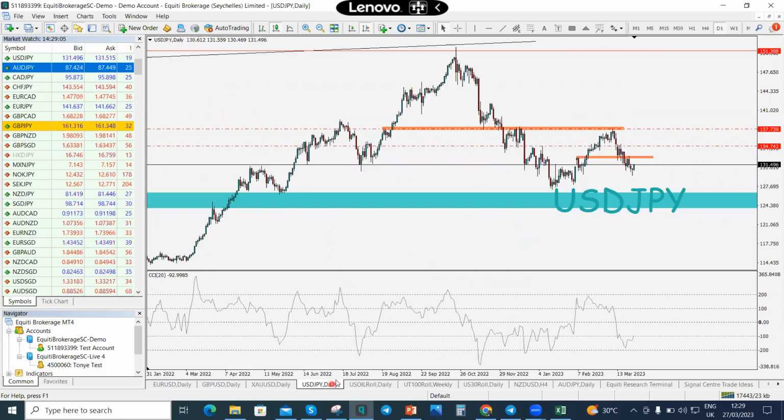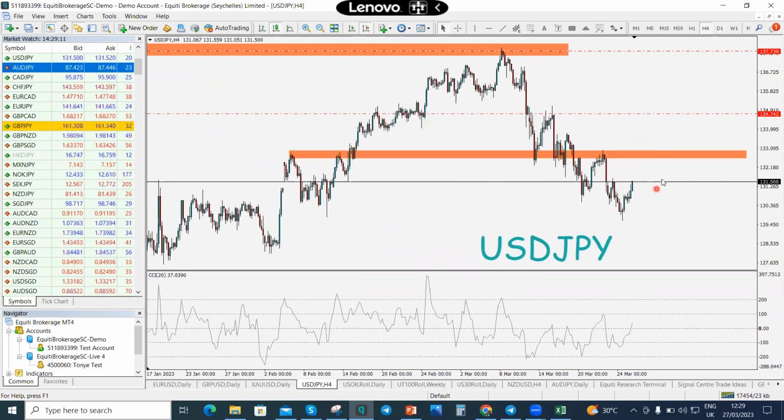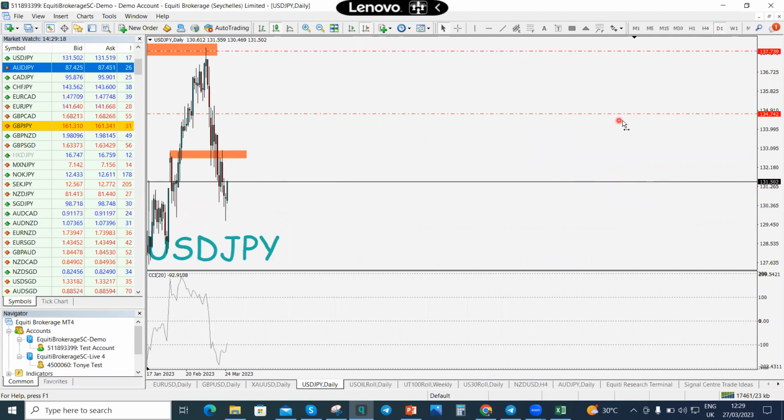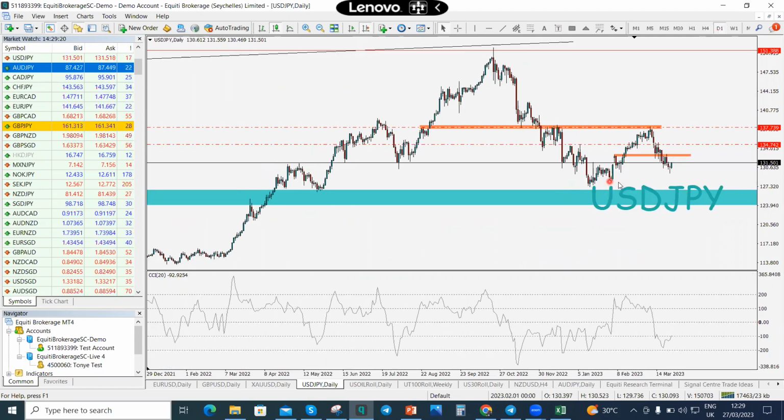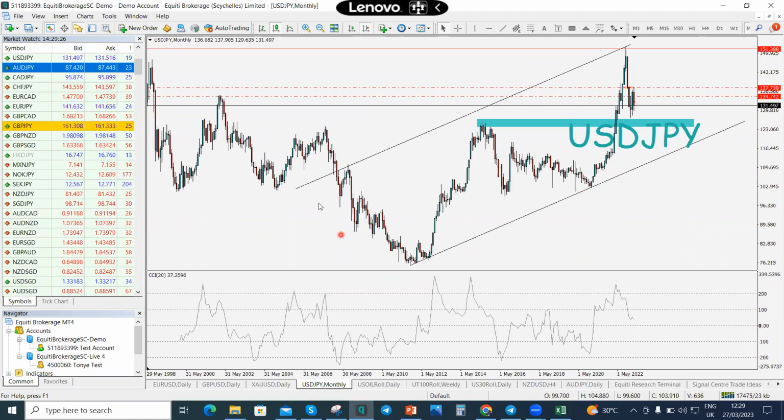All right, so let's quickly look at USD/JPY. So USD/JPY is now finally enjoying a massive bullish retracement. But yes, I call it a bullish retracement because the trend is a sell. Okay, this is a sell trend that we are clearly seeing on USD/JPY. In case you want to know more about it, let me show you on the monthly time frame. It's actually obeying a trend line channel as well.